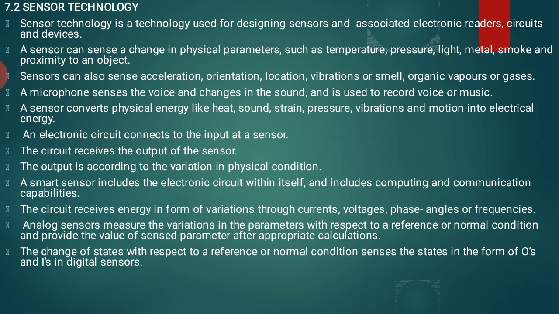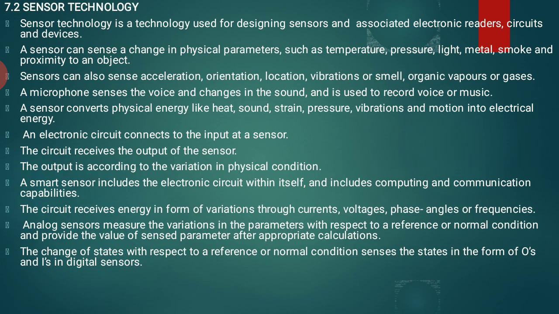Analog sensors measure the variation in parameters with respect to a reference or normal condition. The types of sensors exist here; we will see them in the coming slides, as it is a very important question. Let us see the analog sensors first. They measure the variation in parameters with respect to a reference or normal condition and provide the value of the sensed parameter after appropriate calculation.